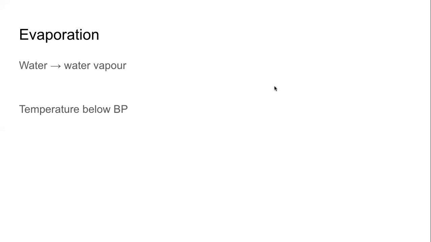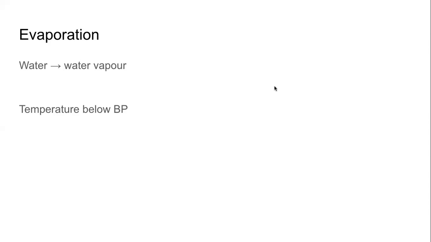And this is how evaporation is different from boiling. Evaporation is also the process, just like boiling, where liquid turns into gas. But the difference between evaporation and boiling is that boiling happens at boiling point. Evaporation happens below boiling point.